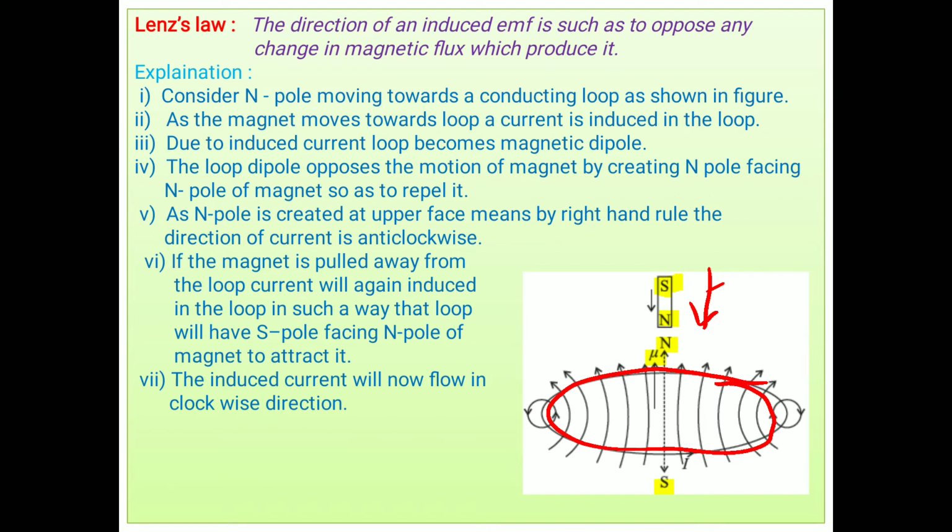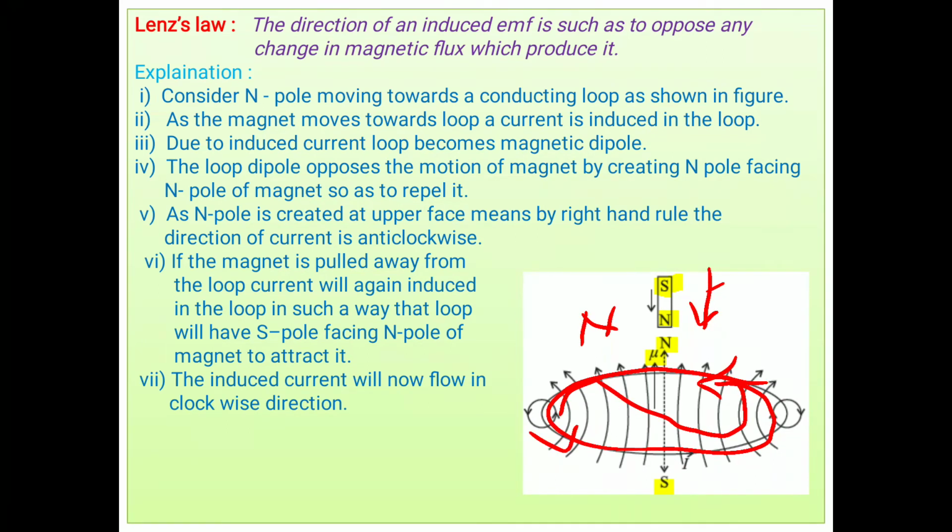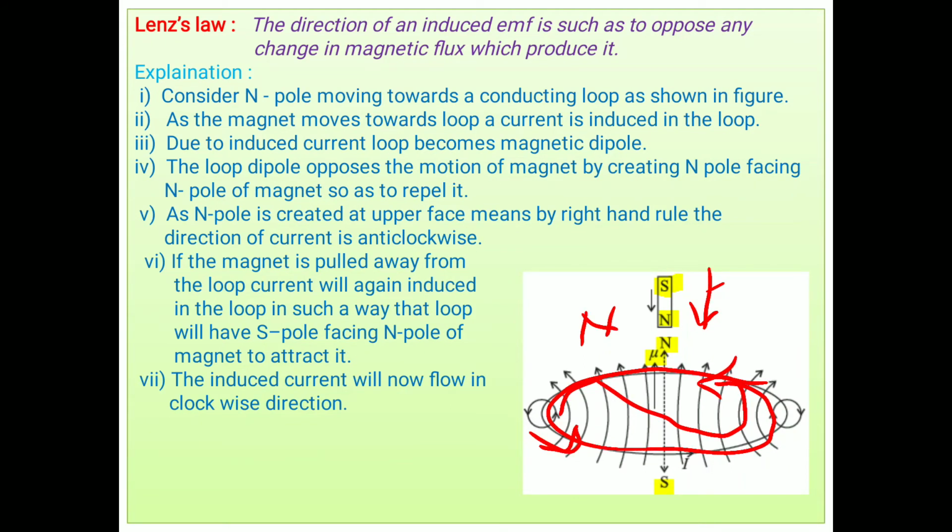Then the question arises: here the N pole of the magnet is facing the loop, and when it is falling, what happens? Here an N pole is set up. Means look here, in this direction current is set up, in an anti-clockwise sense. And the N pole is facing the magnet. As soon as current is induced in the coil, this circular loop becomes a magnet, and it creates an N pole facing the N pole of the magnet.